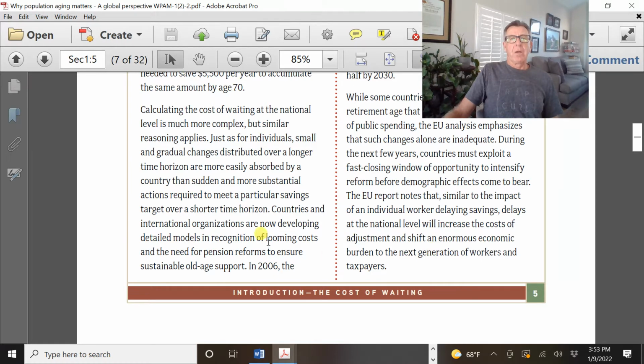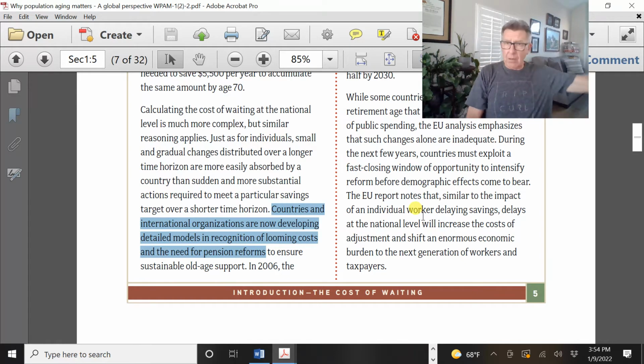All righty, so there's a lot more pressure for us to do this individually. Countries globally are looking at this need for pension reform. A pension is different from what I was just talking about. I was just talking about my own money, a defined contribution. I'm defining how much I'm going to contribute to my retirement so that I will be comfortable in my retirement. Way back when, big companies and governments, the more socialized governments, would guarantee a certain standard of living, a pension.